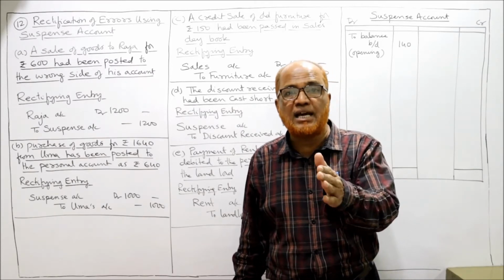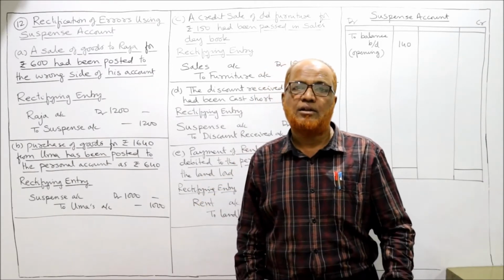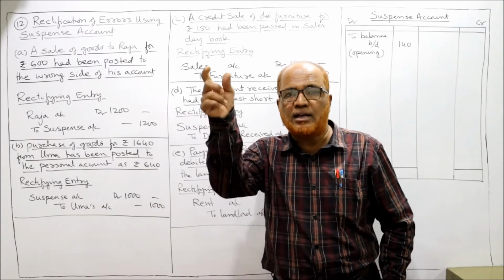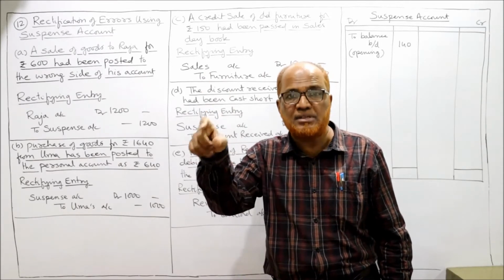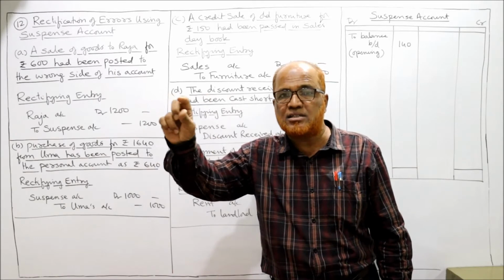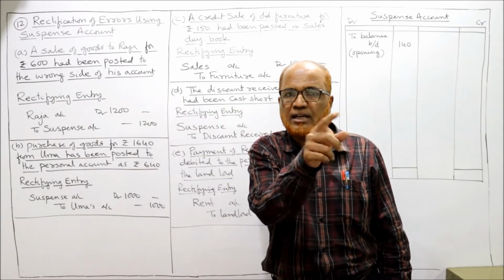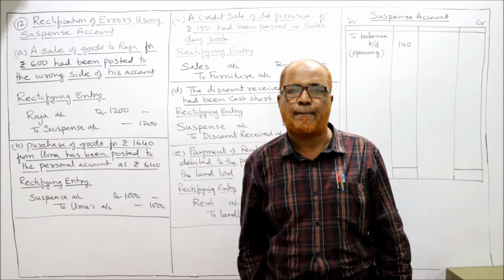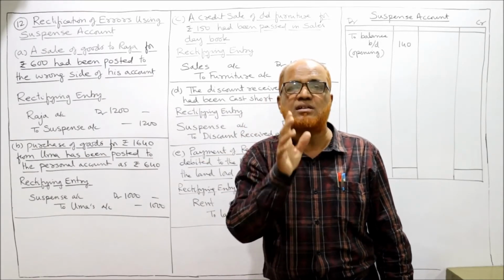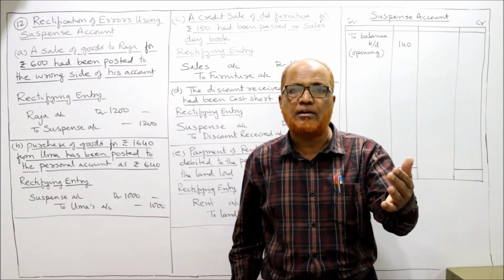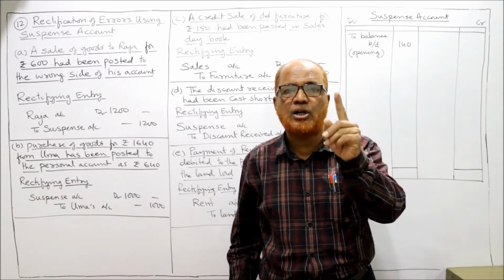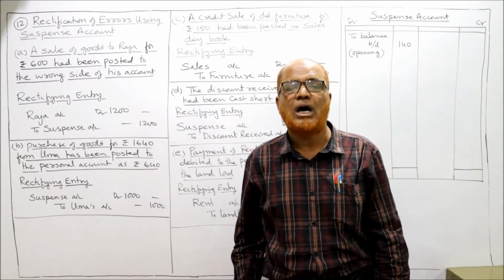Because by mistake we have taken it on the credit side, that we have to cancel. On the credit side we have taken 600 by mistake. To remove that credit 600, we have to debit 600. By taking debit 600, that 600 and this 600 will get cancelled. Now originally we have to debit 600 rupees to Raja. So 600 plus 600, 1200 rupees we have to debit to Raja's account.